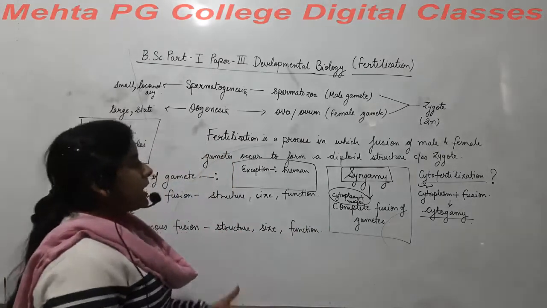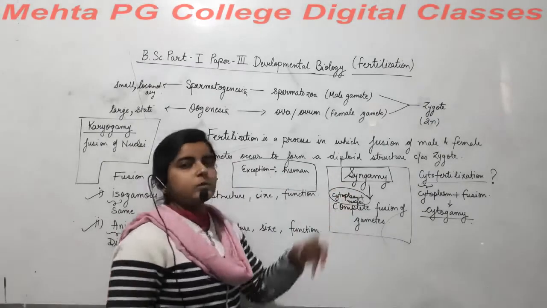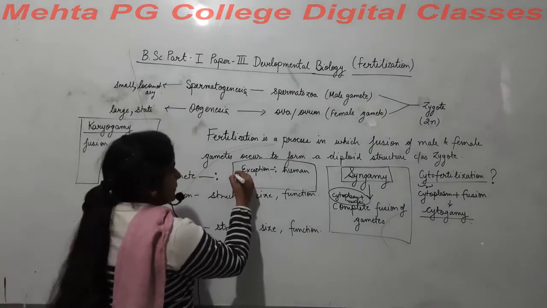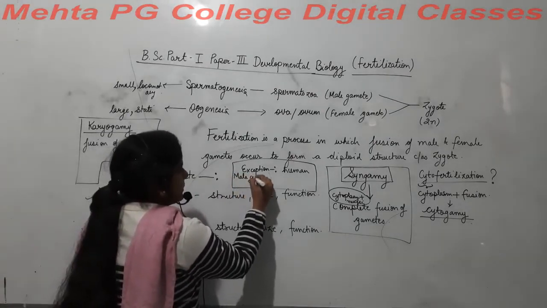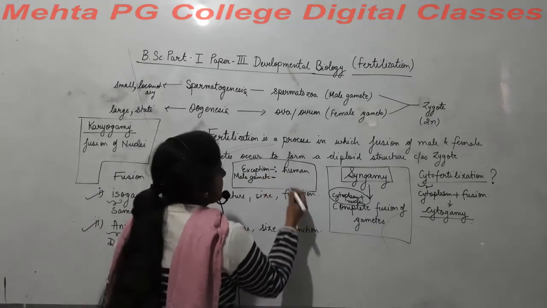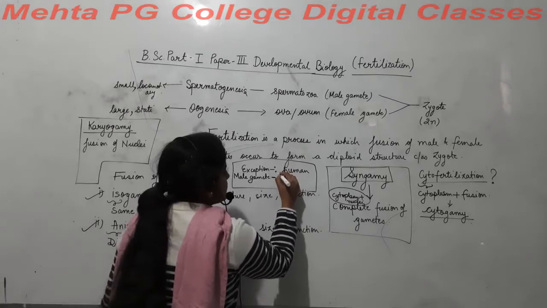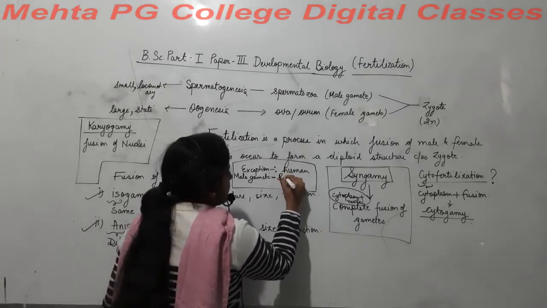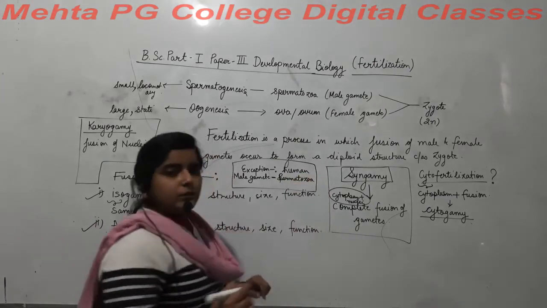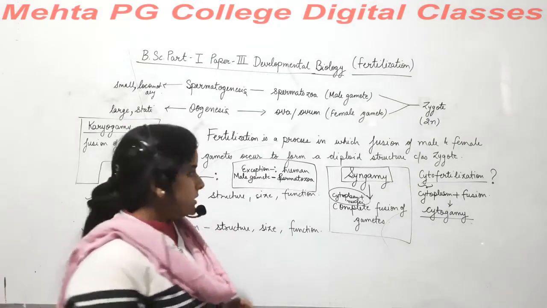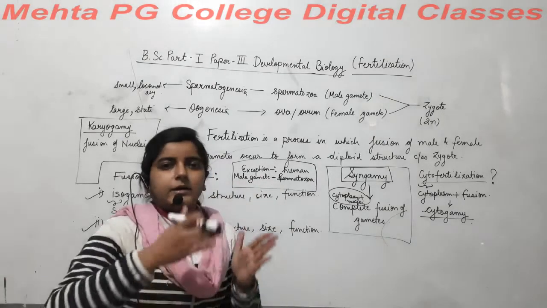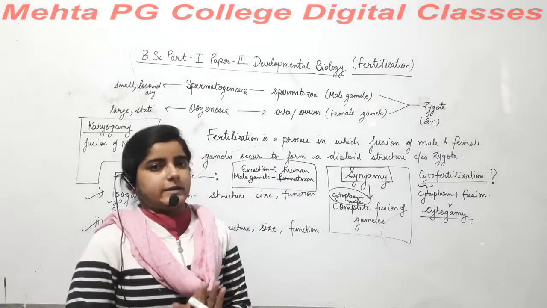But why in humans is syngamy or cytoplasm fusion not seen? Because in humans we have the male gamete in the form of spermatozoa, right? And during the formation of spermatozoa, excess cytoplasm is removed outside, right?